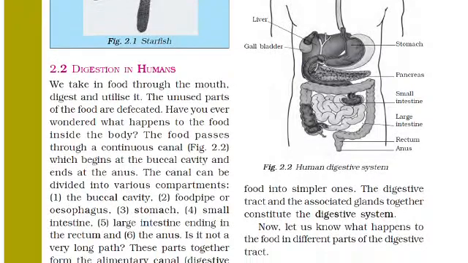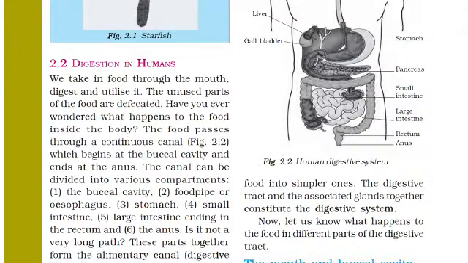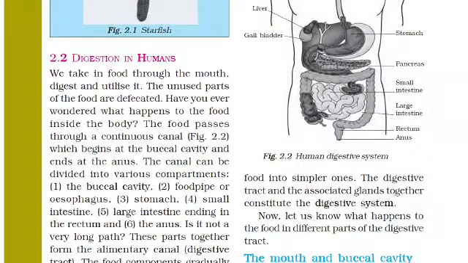And the digestive tract and the associated glands together constitute the digestive system. So you have to frame the questions, whatever questions I have given, and the diagram of the digestive system you have to make. And today is all about this chapter.